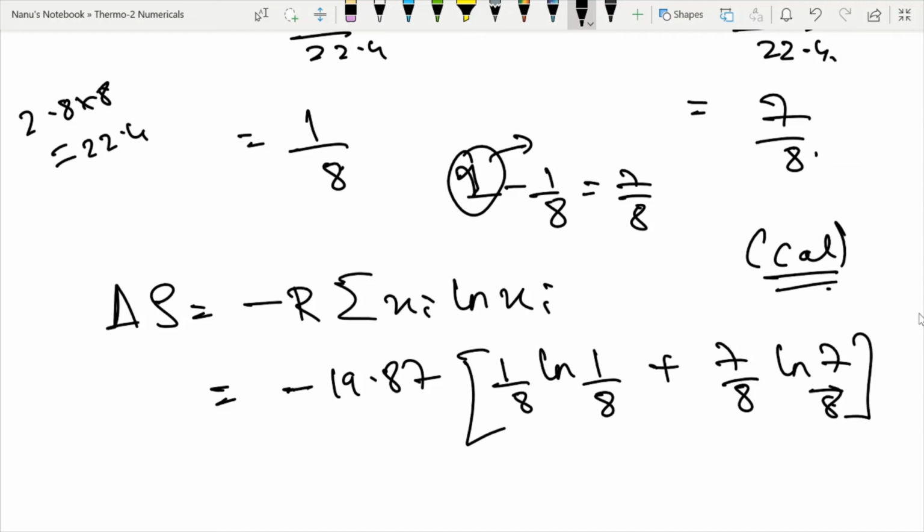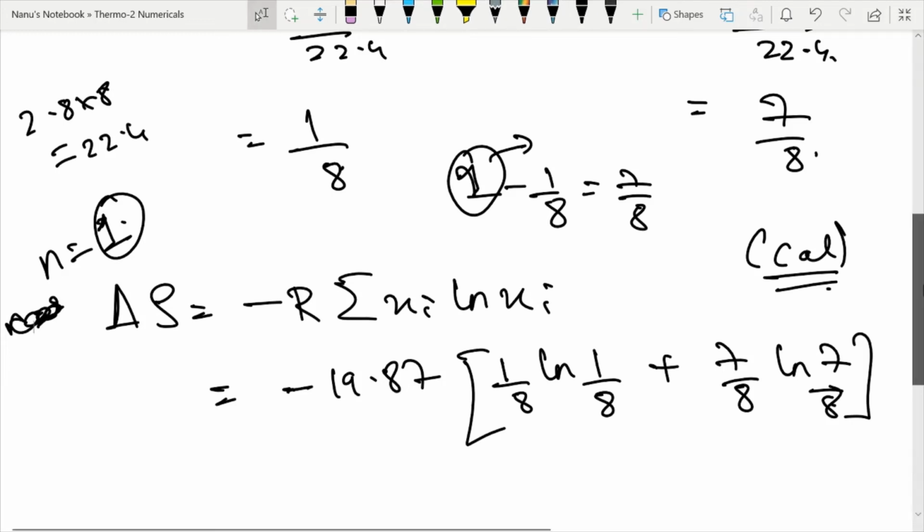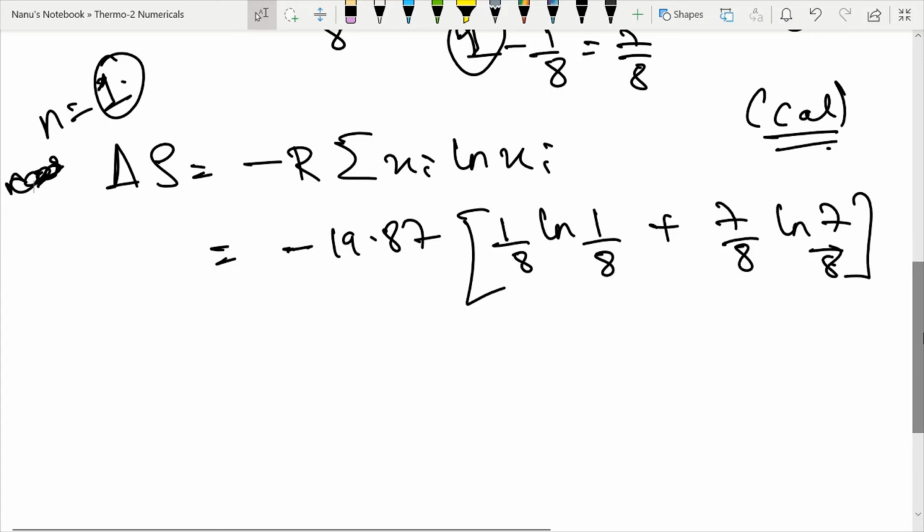Over here I didn't put the n. When n is not given, because we are taking the mole fraction, we can take n as 1. If n was given, like n is 2, n is 3, then you have to take that value. But if it's not specified, you can always take n as 1. So we have done this, you guys know this. You have to do this calculation, which is a bit tasking. And don't forget the minus sign over here.